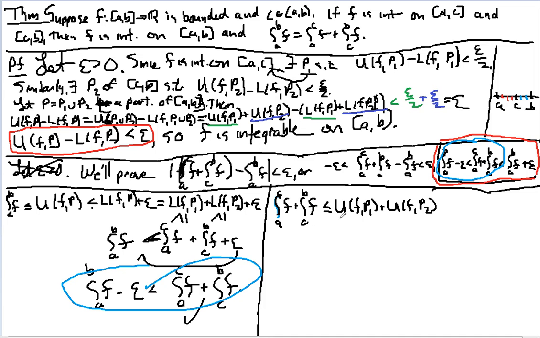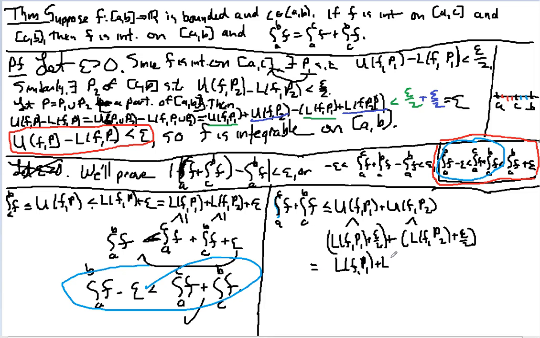So if you ever have a partition, this is an upper bound by definition of U. But I also know that UF of P1 is less than L plus epsilon over 2, that's less than LF P1 plus epsilon over 2. And very similarly, this thing is going to be less than LF P2 plus epsilon over 2, which equals LF P1 plus LF P2 plus epsilon.